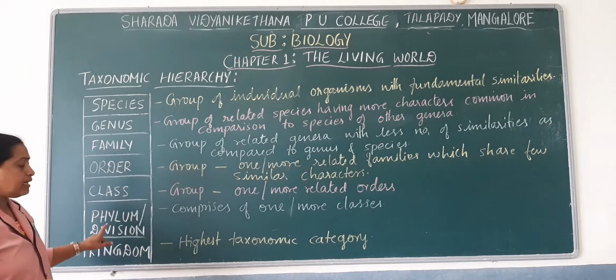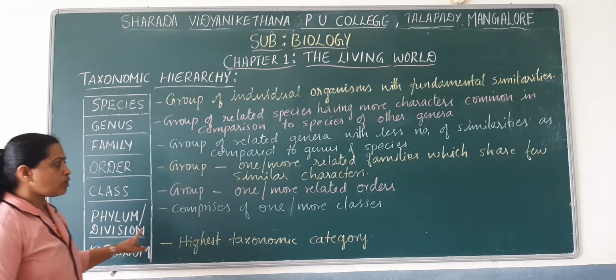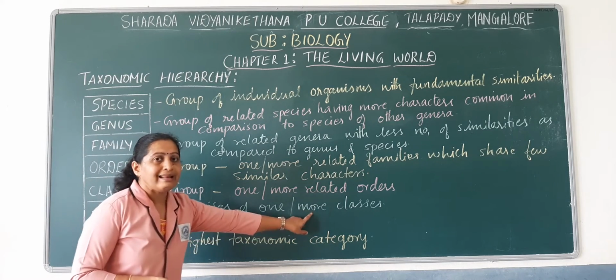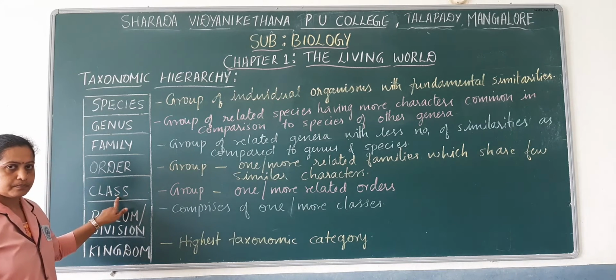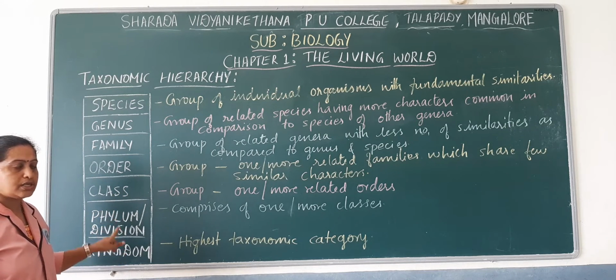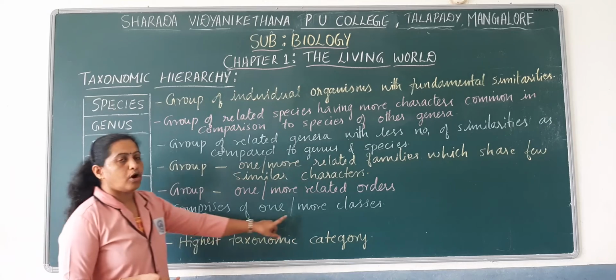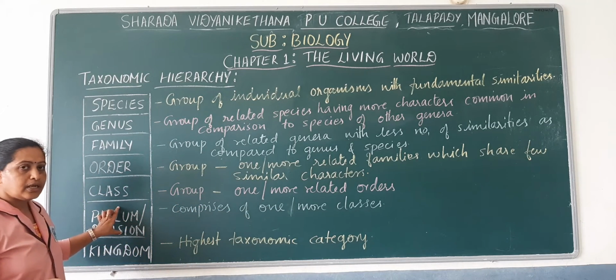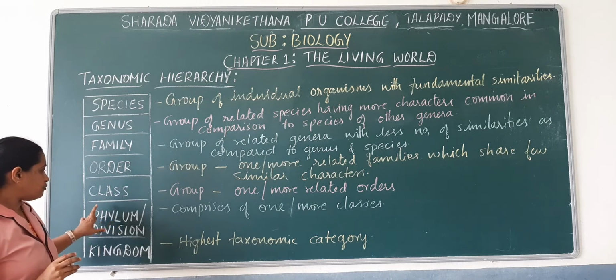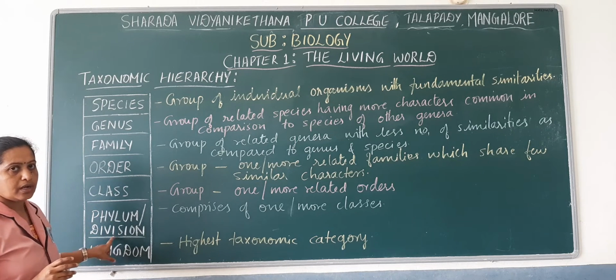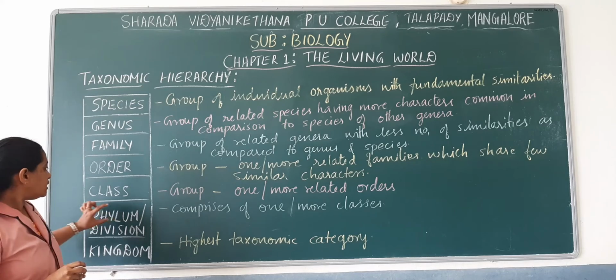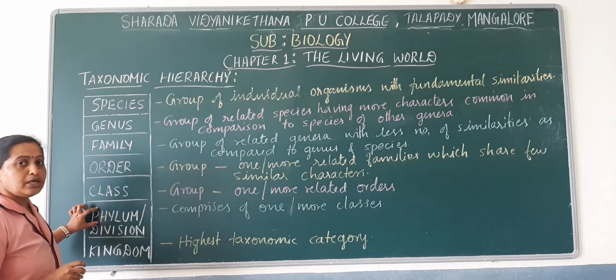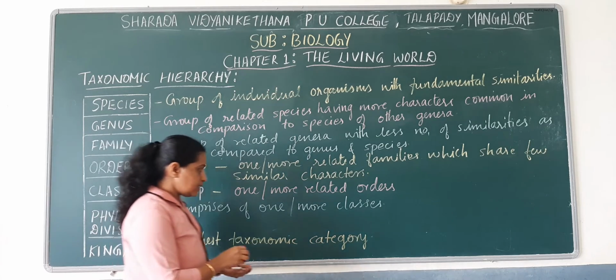Remember that, phylum or division comprises one or more related classes. Here we have given two terms, phylum as well as division. You have to remember that the term phylum is usually used for animals.